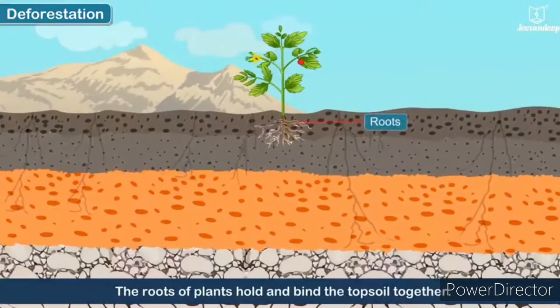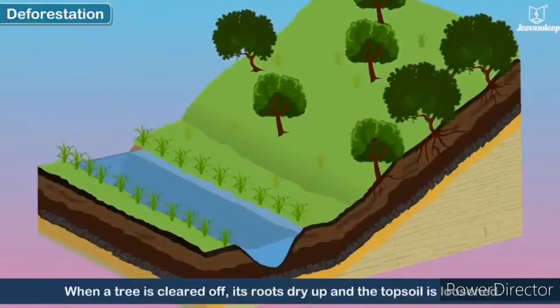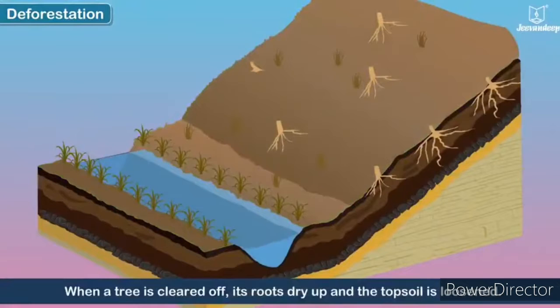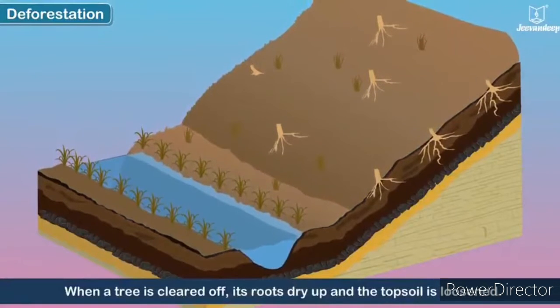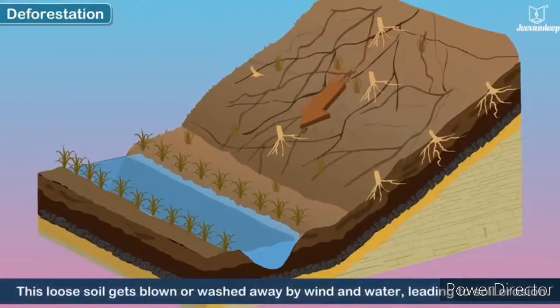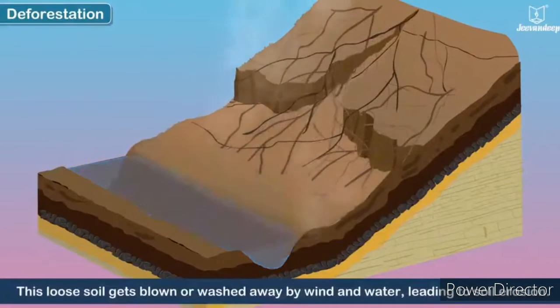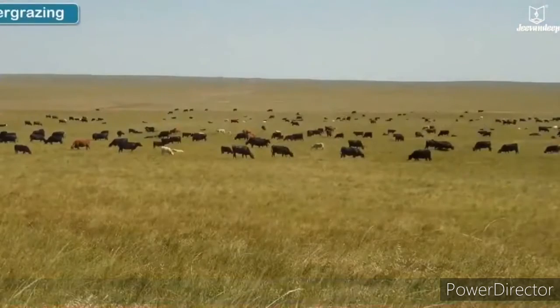The roots of plants hold and bind the topsoil together. But if there is no plant, nothing will be there to hold the soil particles. So the top layer of the soil can easily blow and wash away with the wind and water. This is known as soil erosion. This loose soil gets blown and washed away by wind and water.